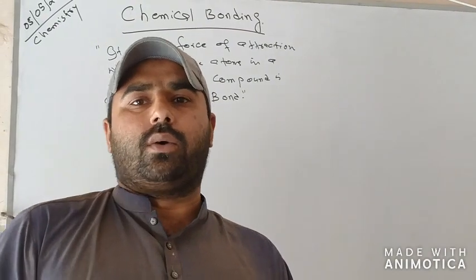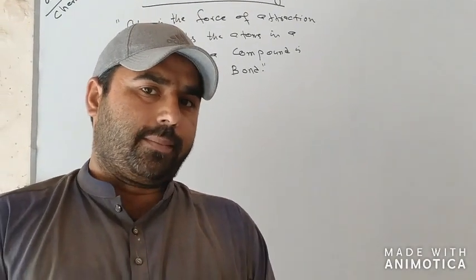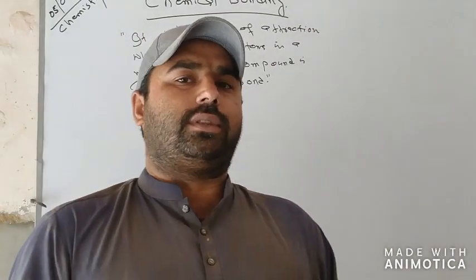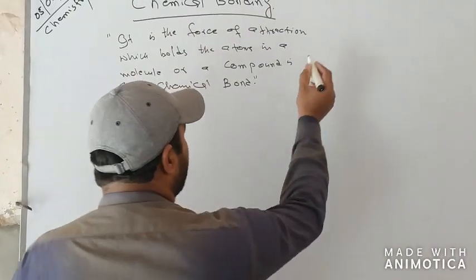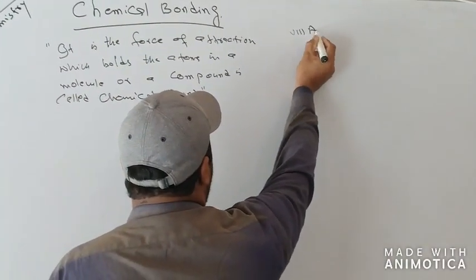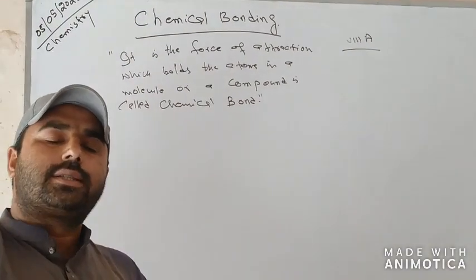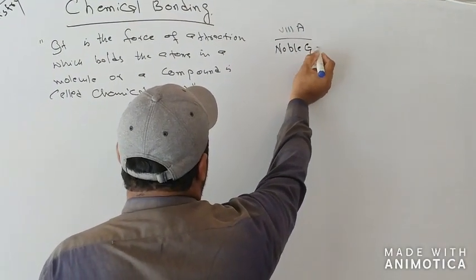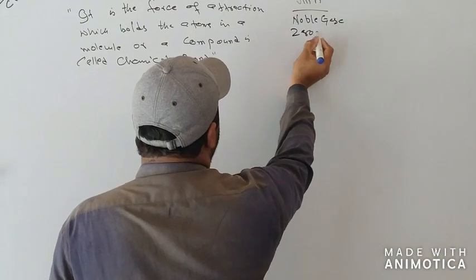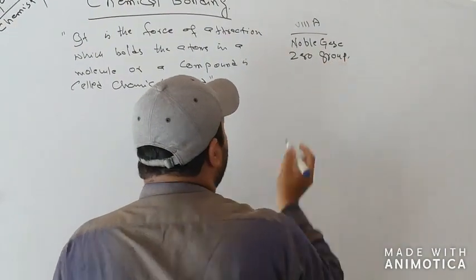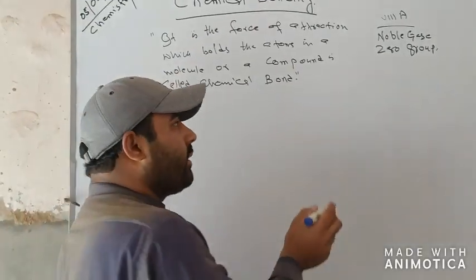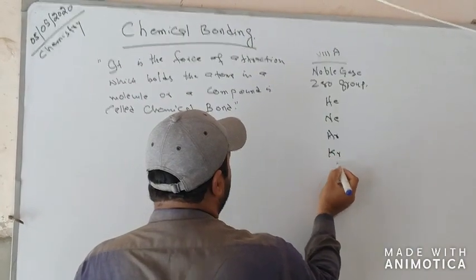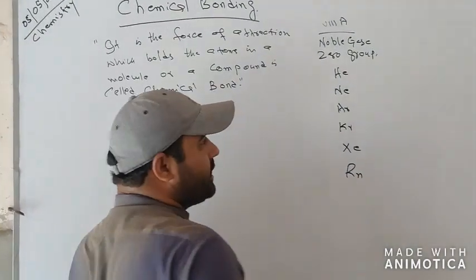Here we consider only subgroup A. Out of these 8 groups there is one group known as the 8th A group. This 8th A group is called the noble gases, or we may call it the zero group. Elements of this group are helium, neon, argon, krypton, xenon, and radon.